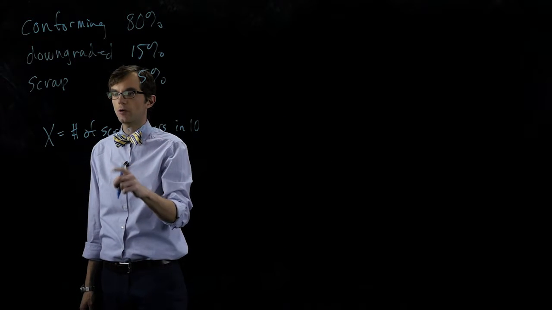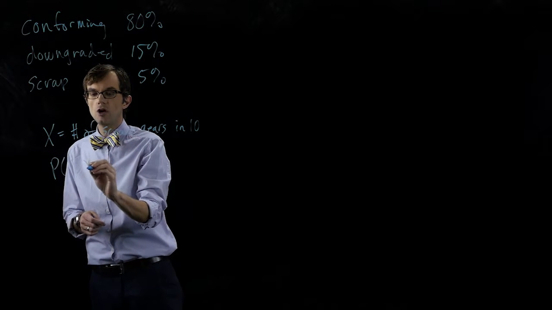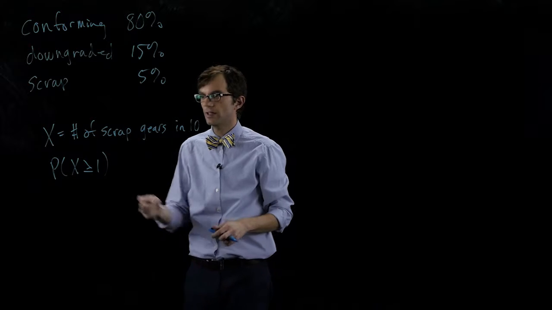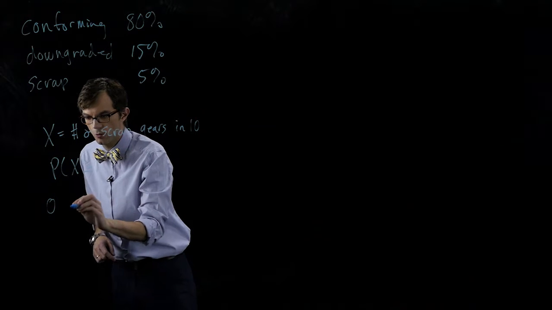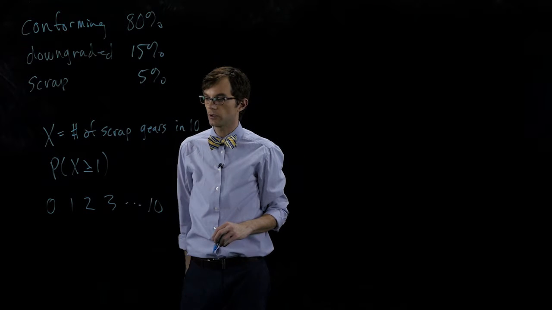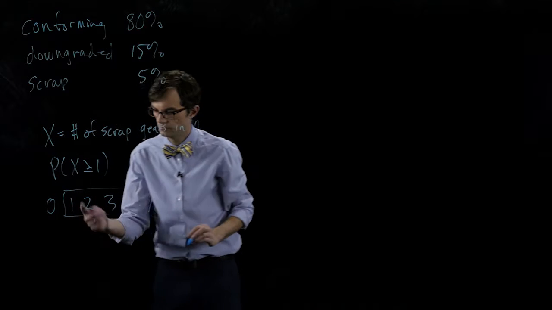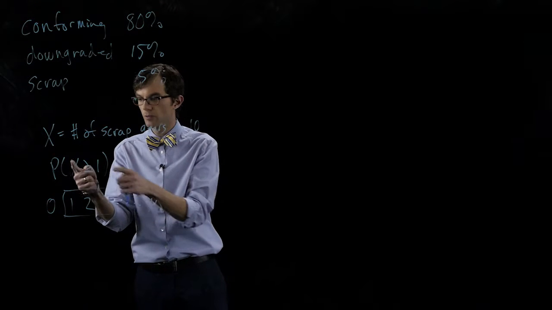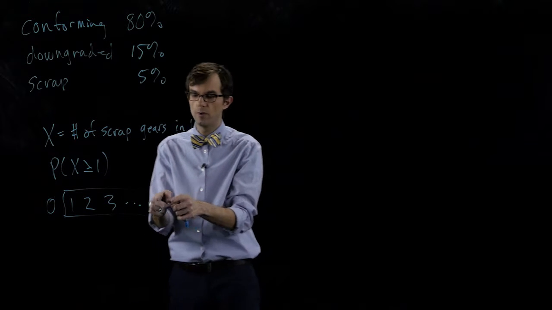We want the probability that x is 1 or more. What's the probability that 1 or more is scrap? Let's think about the possibilities for the number of scrap gears in 10. We could have 0, we could have 1, or 2, or 3, all the way up to 10 scrap gears. We want 1 or more. All of these possibilities, we want to find their probabilities and sum them up. That is the probability of 1, or the probability of 2, all the way up to the probability of 10.